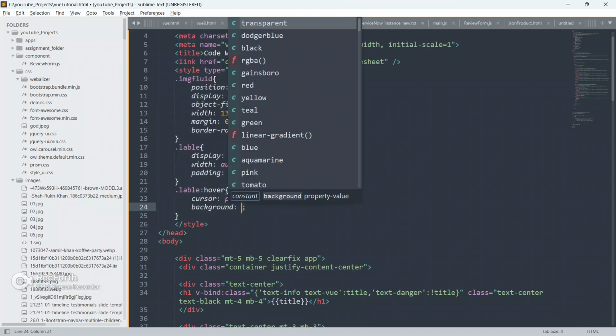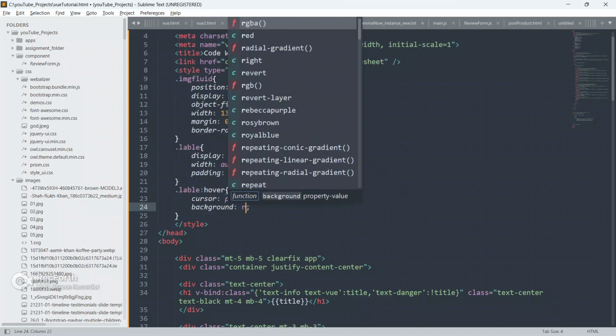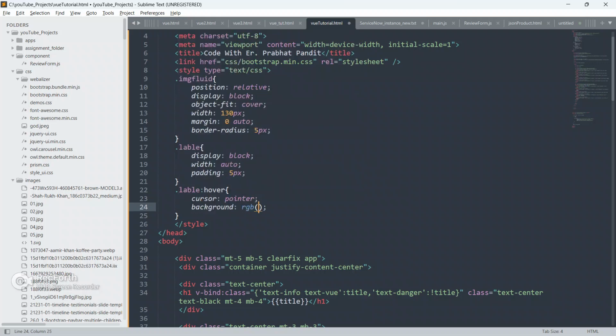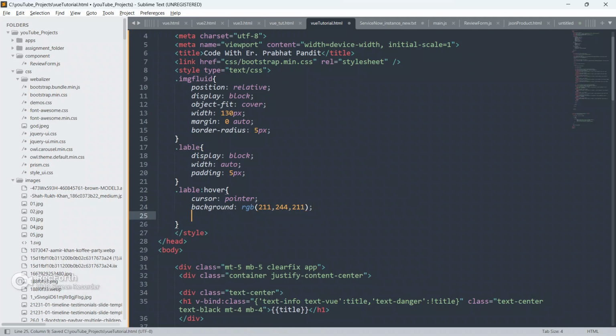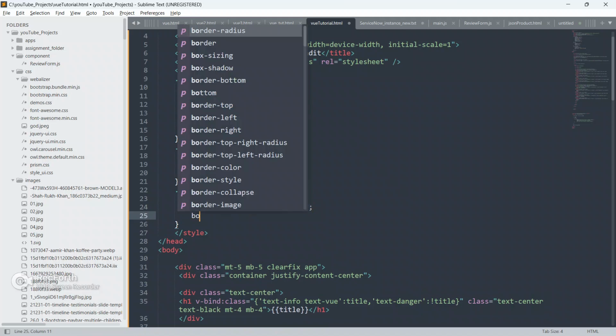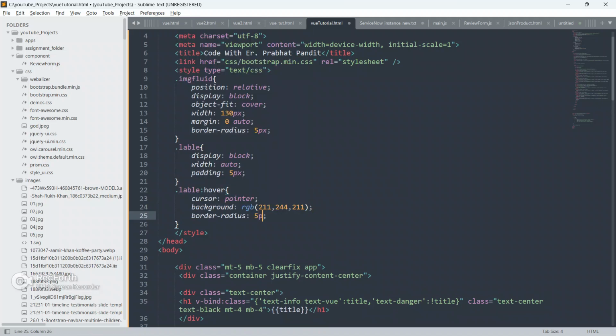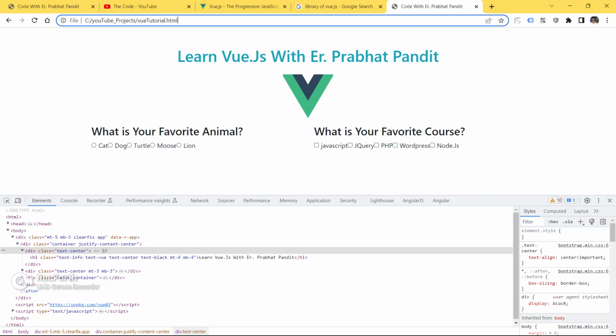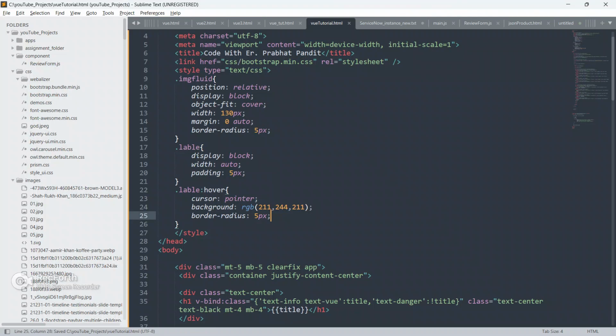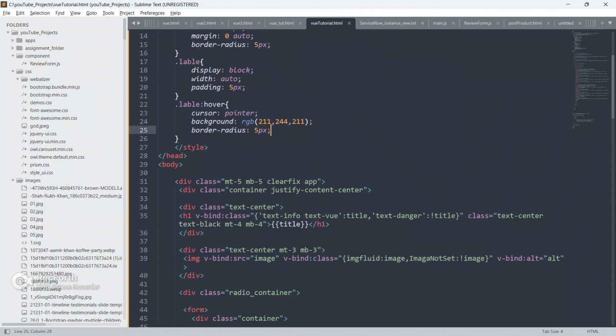Give cursor as pointer, give background color as RGB, and put this, and give border radius also as 5px. Okay, so save your code, go to the browser and refresh your page.